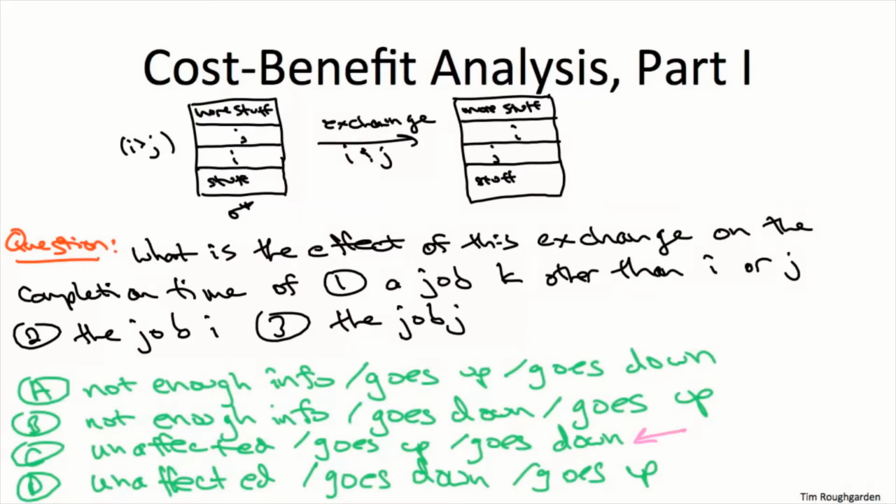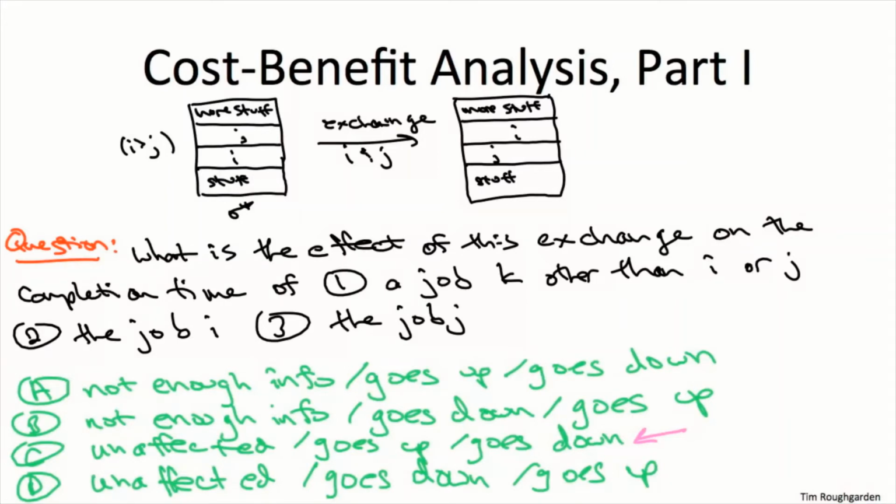But if you think about it, this exact same argument is true for jobs k that succeed i and j. So before we do the swap, it has to wait for a bunch of jobs to complete, including i and j. And after we swap i and j, it still has to wait for i and j to complete. Yeah, they complete in opposite order, but who cares? The amount of time that elapses is exactly the same. So importantly, jobs other than i and j are completely agnostic to this swap. Their completion time is exactly the same as before. So that's the first part.